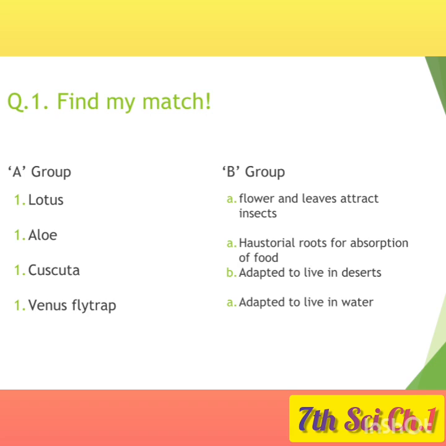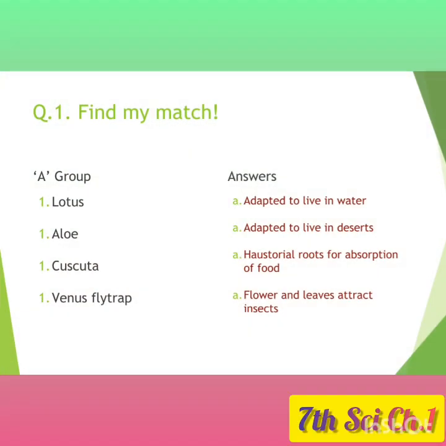In that, first one is lotus, adapted to live in water. Then aloe vera, it is adapted to live in deserts. Cuscuta, haustorial roots for absorption of food. And Venus flytrap, flower and leaves attract insects because it is an insectivorous one.